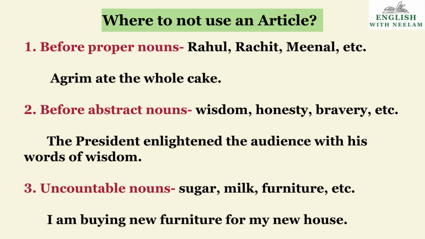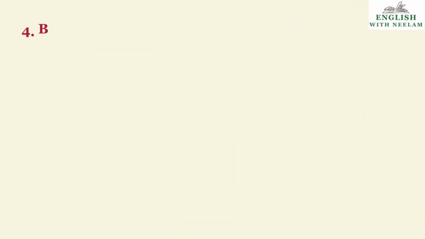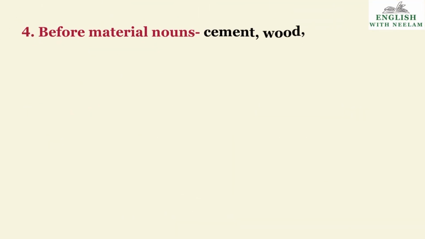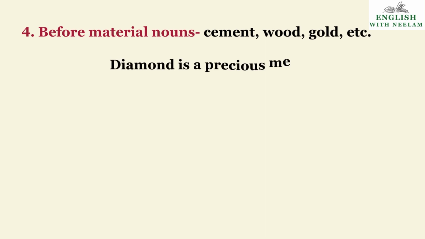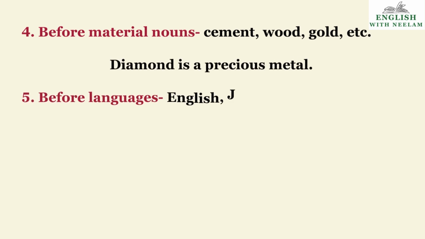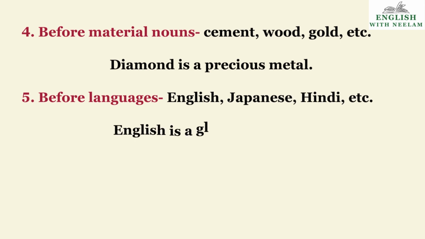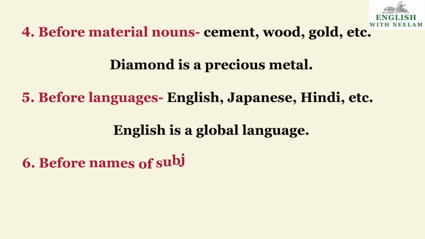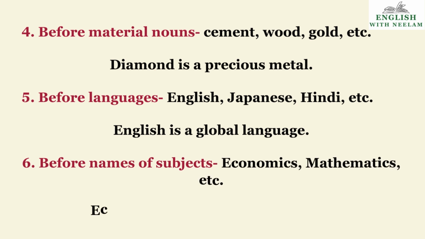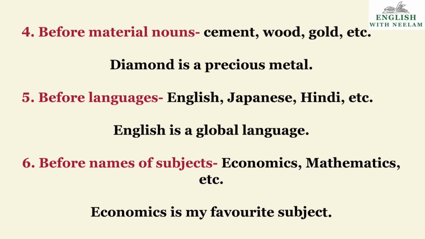No article before wisdom. Third is before uncountable nouns: sugar, milk, furniture, etc. I am buying new furniture for my new house. No article before furniture. We should not use an article before material nouns: cement, wood, gold, etc. Diamond is a precious metal. No article before diamond. We should not use it before languages: English, Japanese, Hindi, French, German, etc. English is a global language.